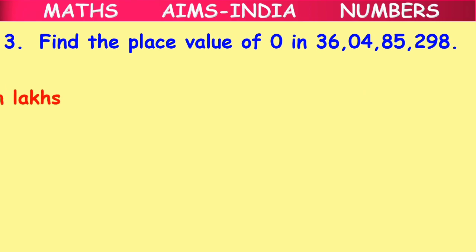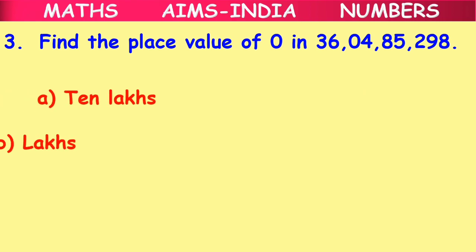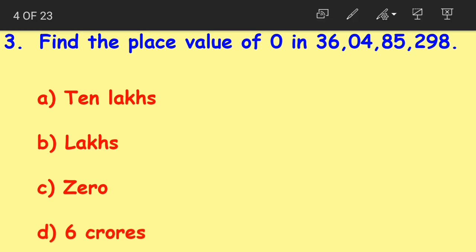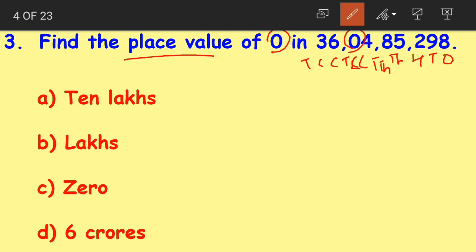Let us look at the options now. Option A, 10 lakhs. Option B, lakhs. Option C, 0. Option D, crores. Now this is a very easy question, children, so it can be tricky as well. What happens is, when they ask you to find the place value, what do we do? We first write the place values for each number, right? Ones, tens, hundreds, thousands, 10,000s, lakhs, 10 lakhs, crores and 10 crores. Now we want the number 0. 0 is in 10 lakhs place.